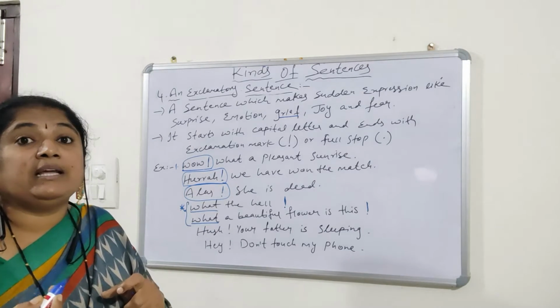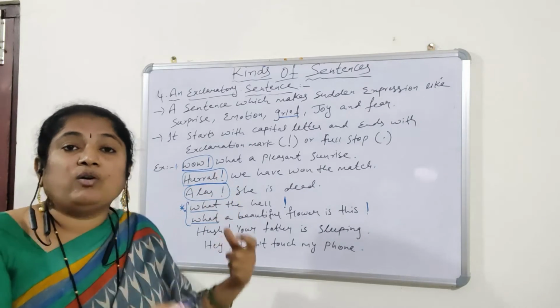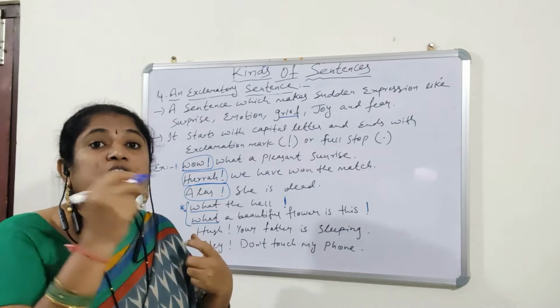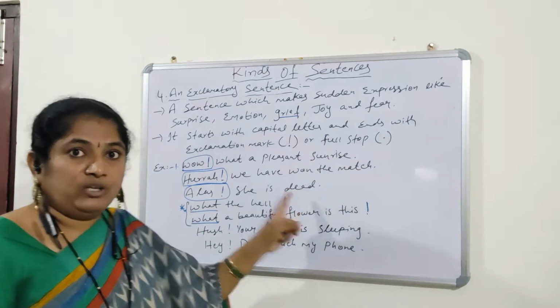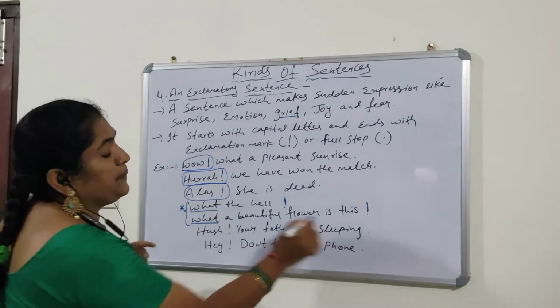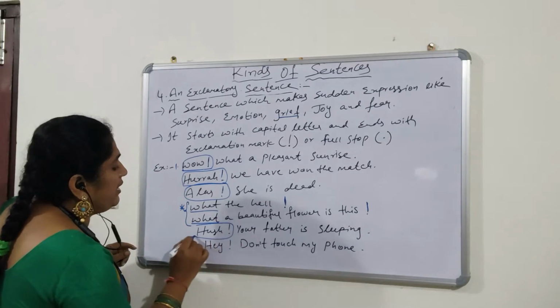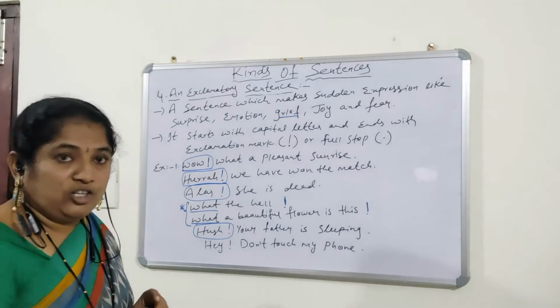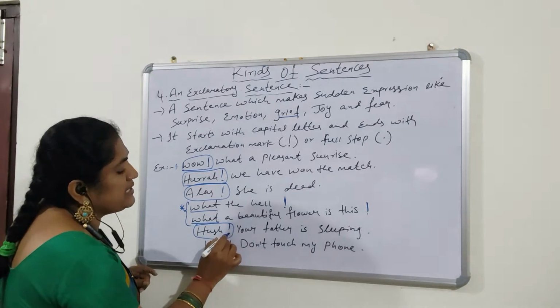Whenever we are using the exclamatory words in the beginning only, then we have to put a full stop at the end of the sentence. Now, "Hush! Your father is sleeping." Hush is the sudden expression of an emotion. So, I used the exclamation mark here itself.